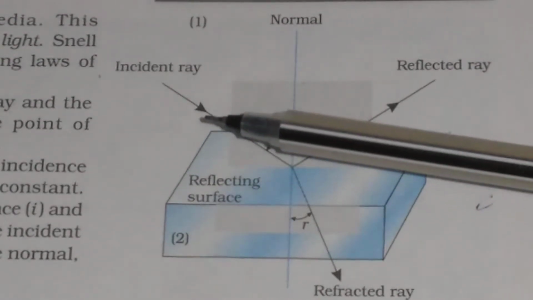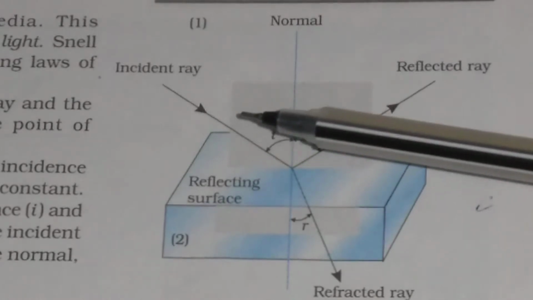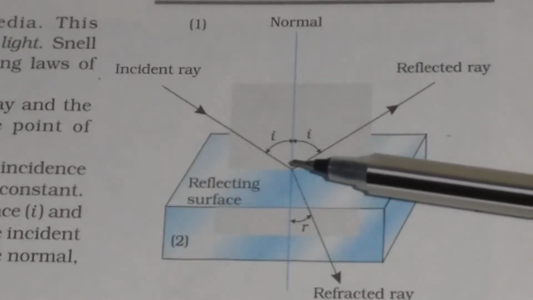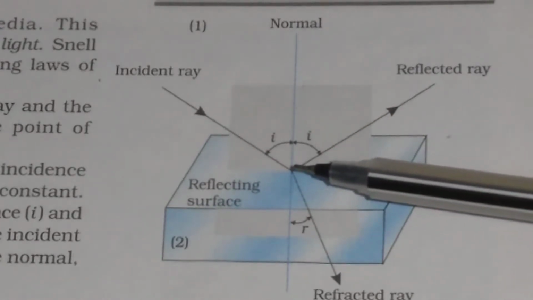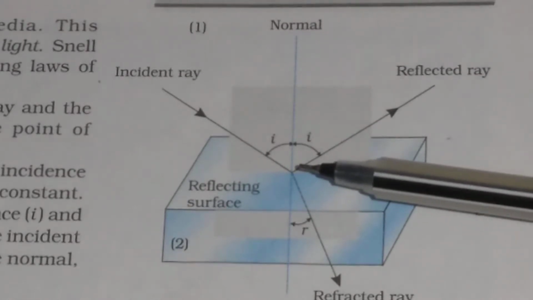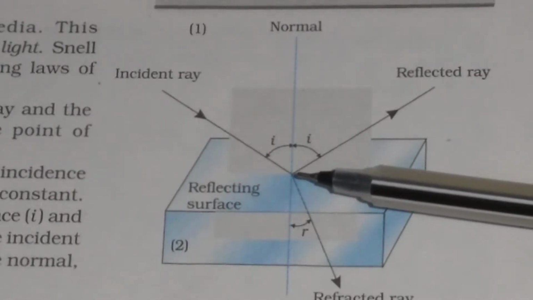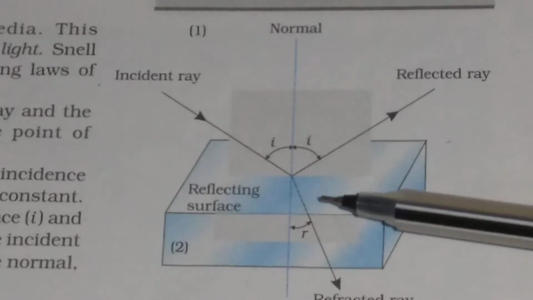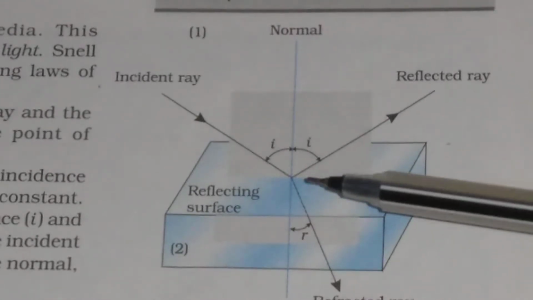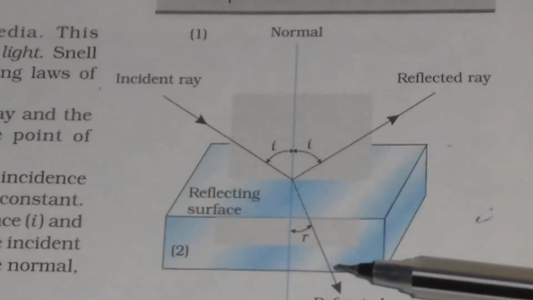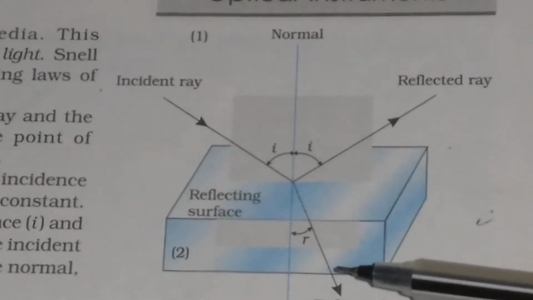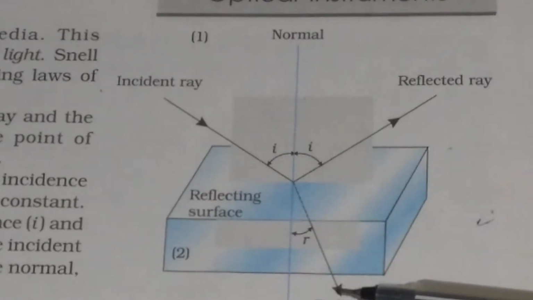You see in this figure, if the light is obliquely incident on the transparent medium, then the light will change its path. This is the original direction of the light, and the direction of light will be like this.